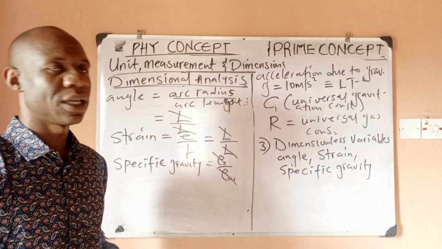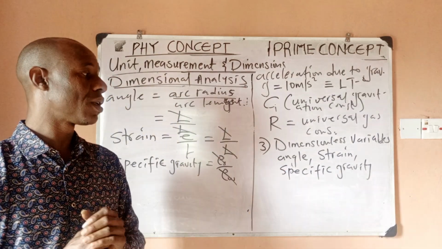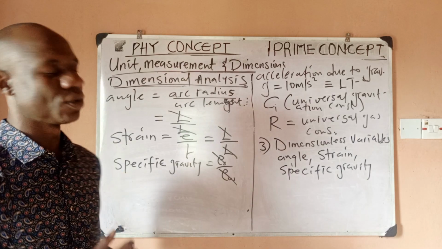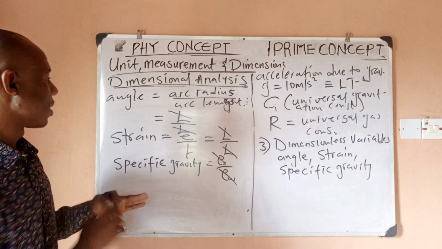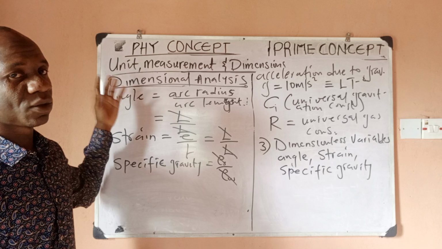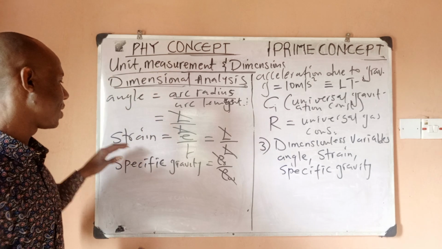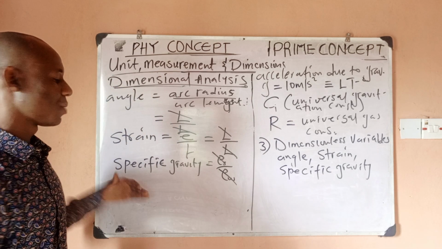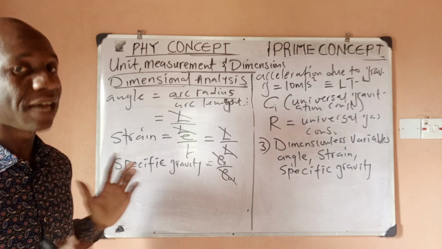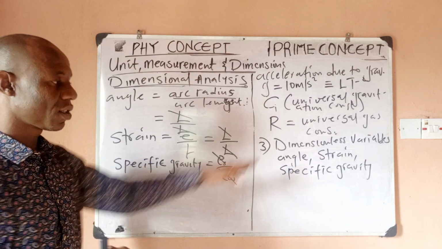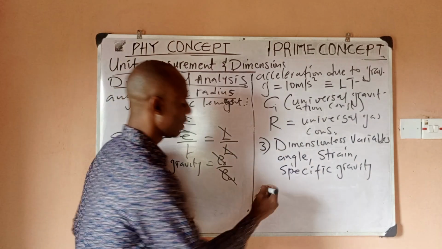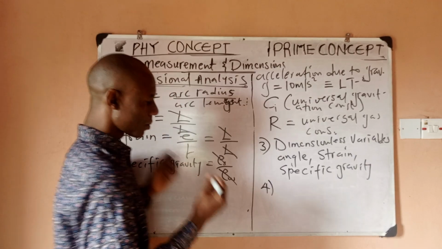So these are examples of dimensionless variables because angle can have any value: 20, 10, 30, 50, 100. Strain can have any value. Specific gravity can have any value. They are variables, but because they don't have dimensions, we say they are dimensionless variables. Number 4 and the last is dimensionless constants.